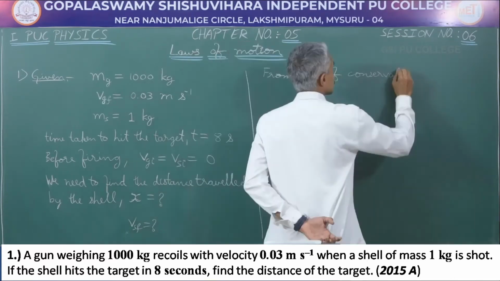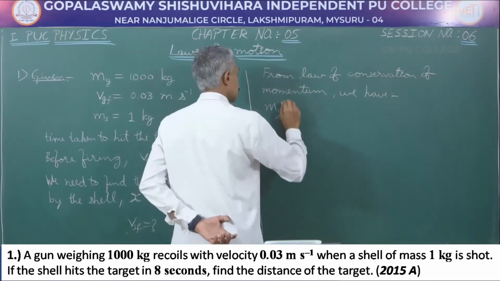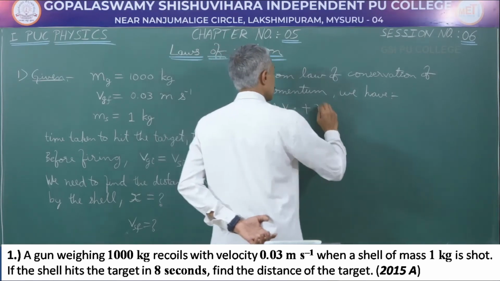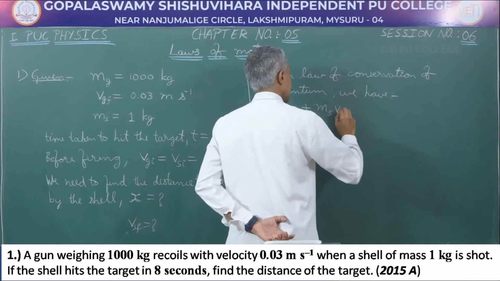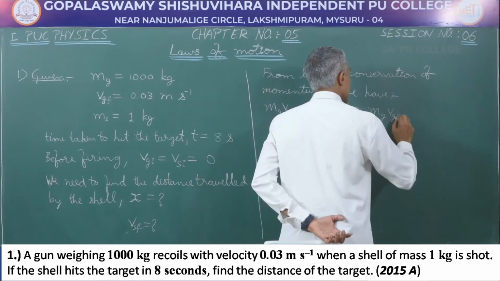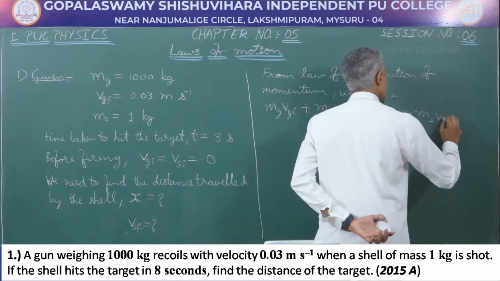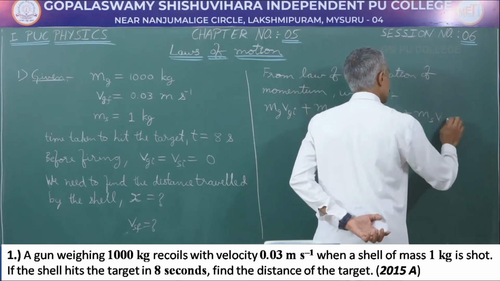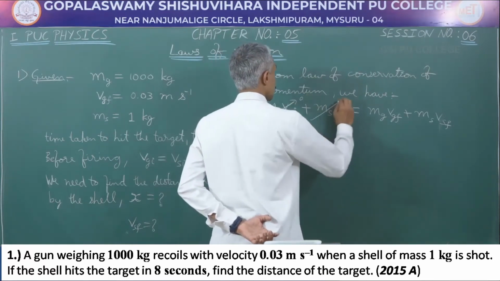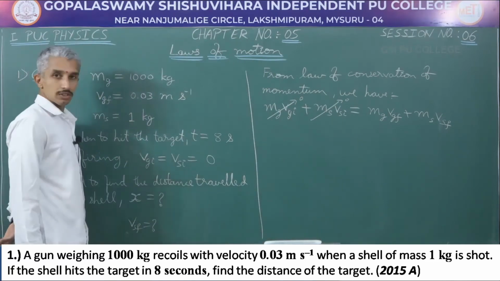From law of conservation of momentum, we have mass of the gun and initial speed of the gun plus mass of the shell and initial speed of the shell is equal to mass of the gun into final speed of the gun plus mass of the shell into final speed of the shell. This is 0 because initial speed of the gun as well as the shell were 0.